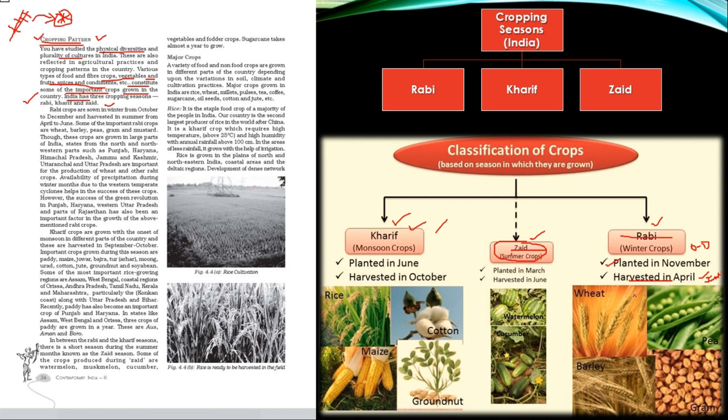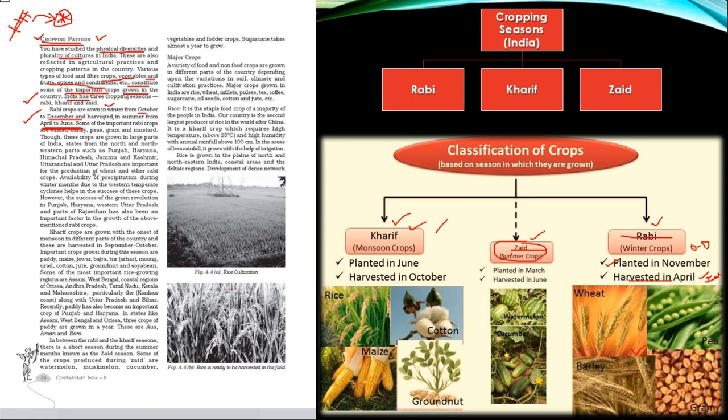So Rabi crop, or the Rabi season, is the season in which the sowing activity begins in the winter season, from October to December. Then there is a growing period in between of January, February, March, and finally it is harvested between April to June. So this is the Rabi cropping season, beginning from winters and harvesting goes up till June.